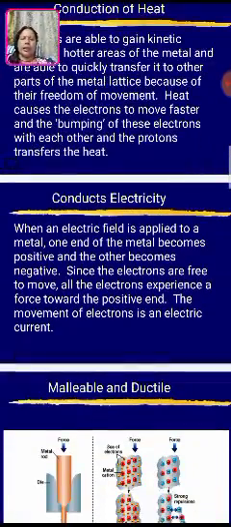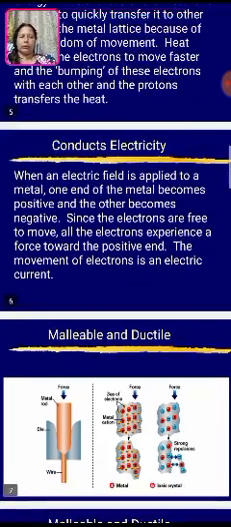Second property is that they conduct electricity. When an electric field is applied to the metal, one end of the metal becomes positive and the other becomes negative. Since the electrons are free to move, all the electrons experience a force towards the positive end, and the movement of electrons is an electric current, like a tube light which is switched on and off by means of this conduction.